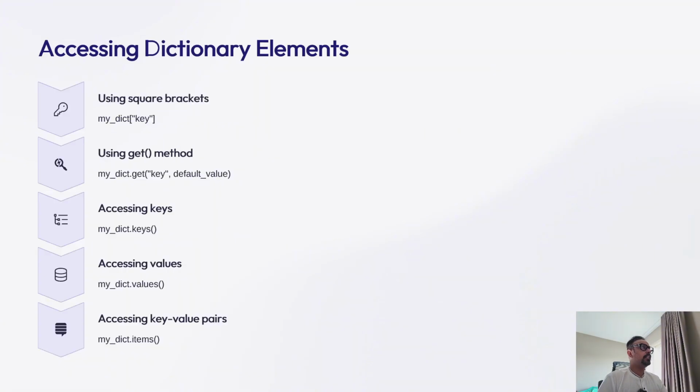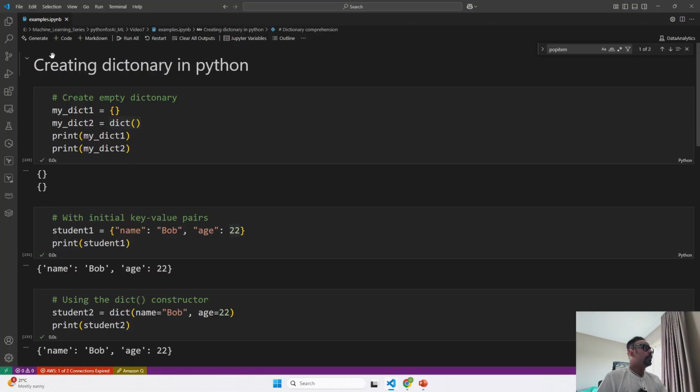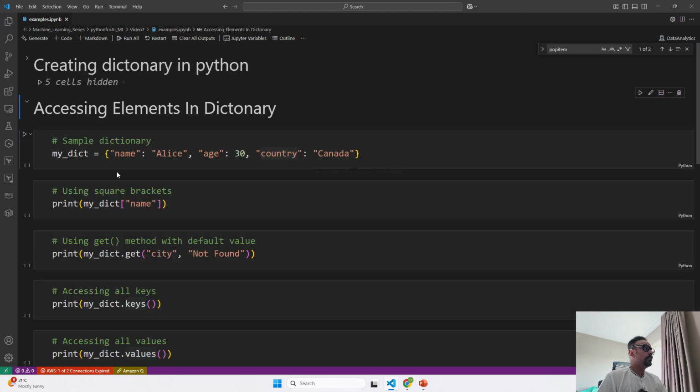Now let's see the various ways by which you can access the dictionary key value pairs that you have added. Over here you can do that by using square brackets, where you say this is the key name, and it is going to give you the value of that specific key that you have mentioned in the square brackets. The other way is to use the get method. What is the difference between using both of them? I will show you in a minute. Let me directly take you to our coding console. So there is a difference over here.